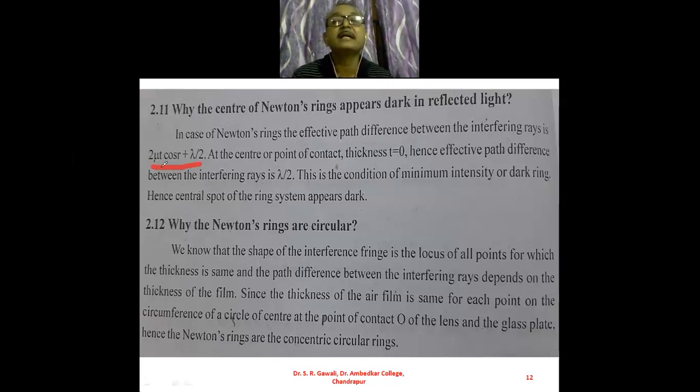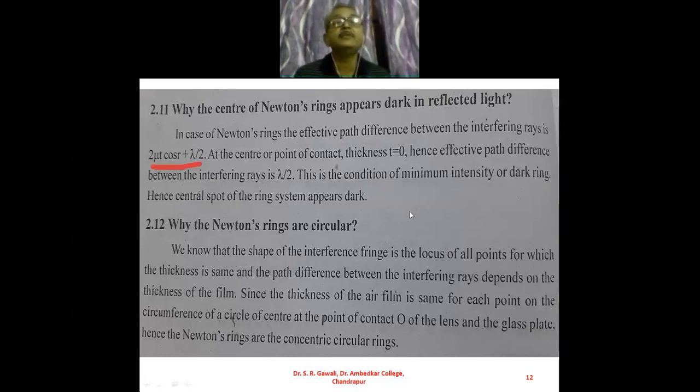This is the condition for minimum intensity, or the dark ring, and hence the central spot of the ring system appears dark or black.